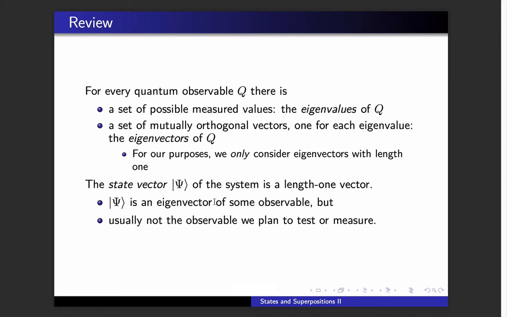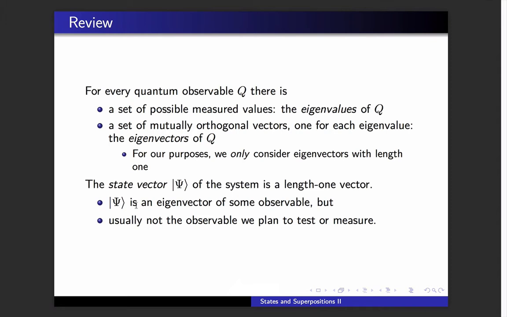The state vector tells us probability information. It represents the state of the system. It's a length 1 vector. We'll call a state vector psi many times because that's a common thing for you to find when you are looking at literature on this. Greek letters are often used for state vectors.